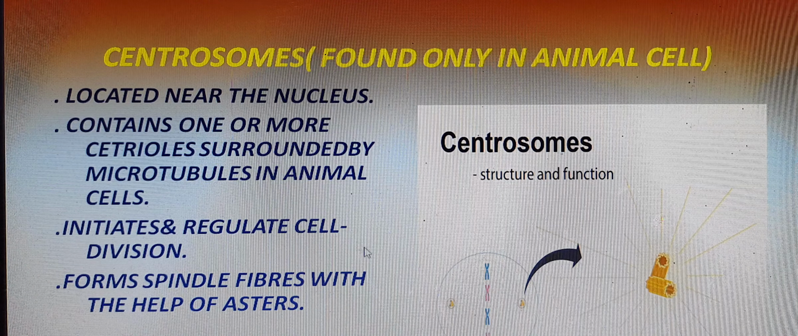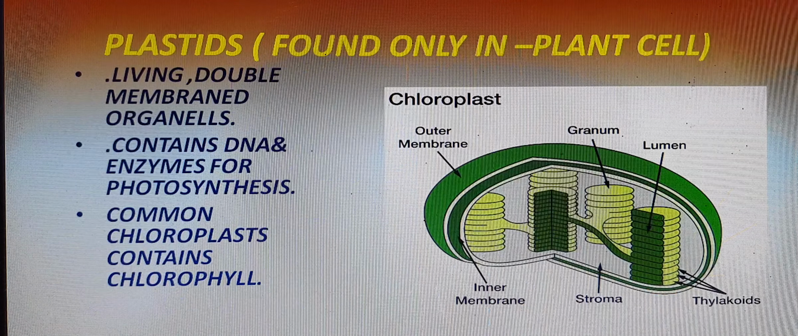Okay, these microtubules help to form spindle fibers during cell division. That means the centrosome directly helps in cell division. You will find the spindle fibers forming the asters. These are the asters produced during cell division, and they help in meiosis and mitosis cell division. But this centrosome is absent in plant cell, only located in animal cell. So these are the basic cell organelles found in animal cell.